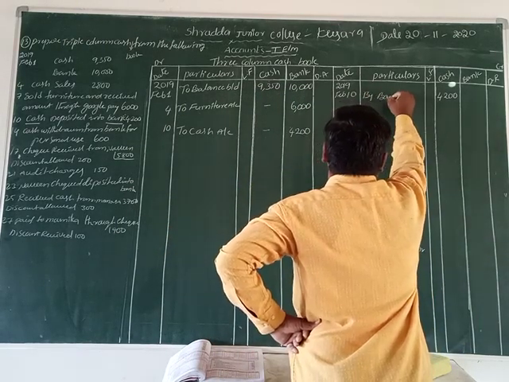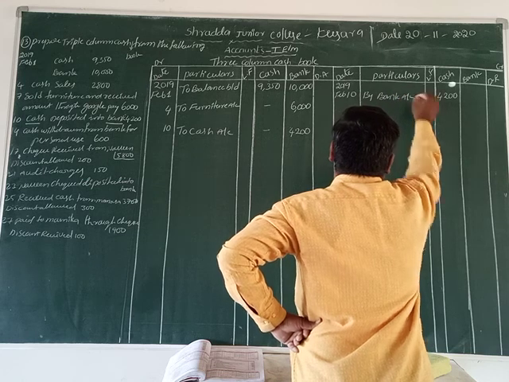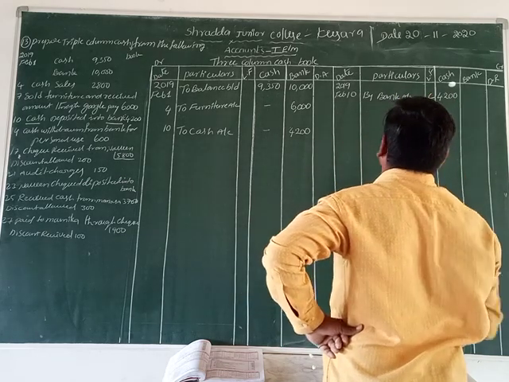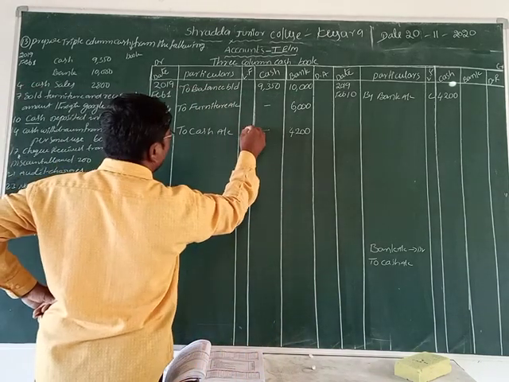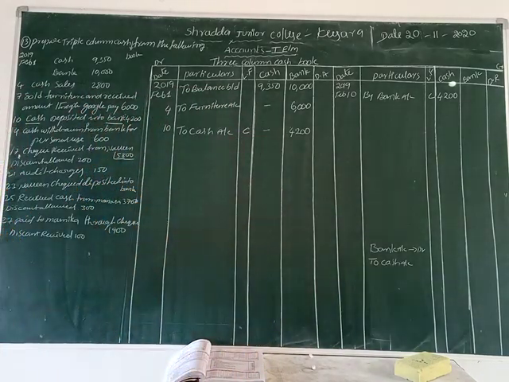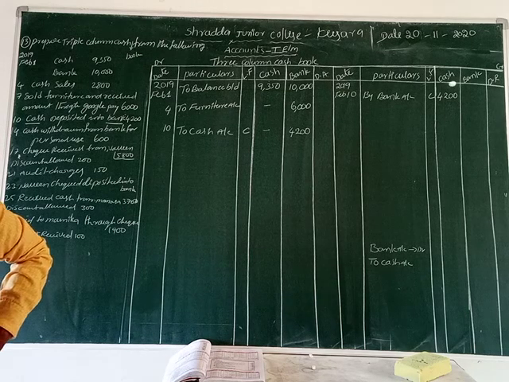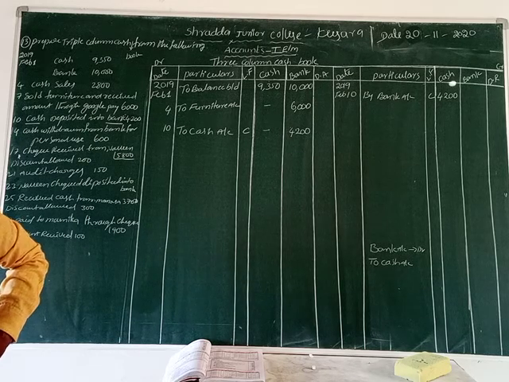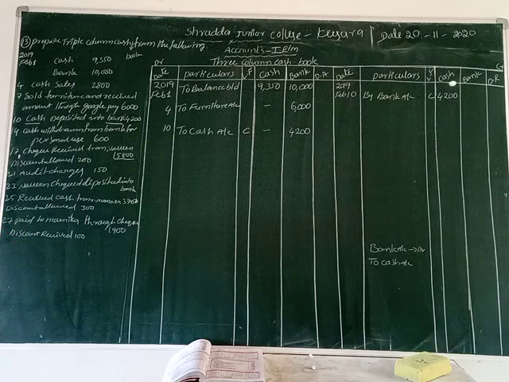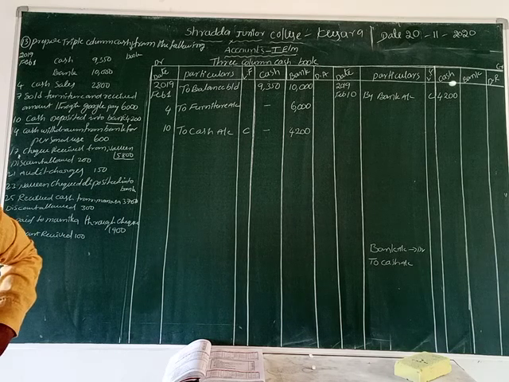By bank account. Both are what? In the LF column we write C on the debit and credit side. C means what, students? C means contra entry, isn't it? That's why in the LF column we write C on the credit side, and on the debit side also in the LF column we write C. Why?